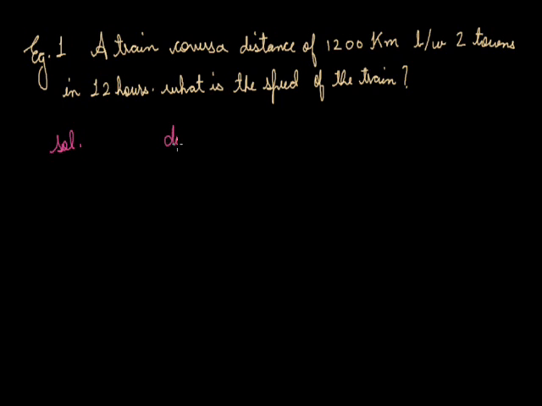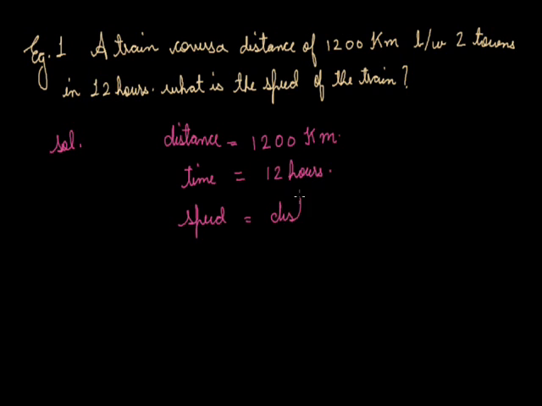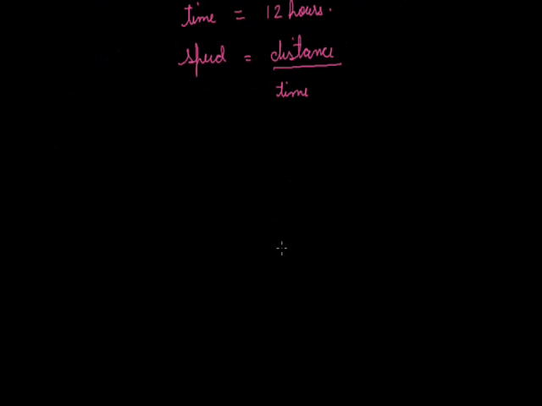The distance covered is given, that is 1200 km, while the time which is given is 12 hours. Now we have to calculate the speed. We know speed is distance per unit time. So substituting the given values in the formula, we get 1200 divided by 12, we get 100. So the speed of train is 100 km per hour.